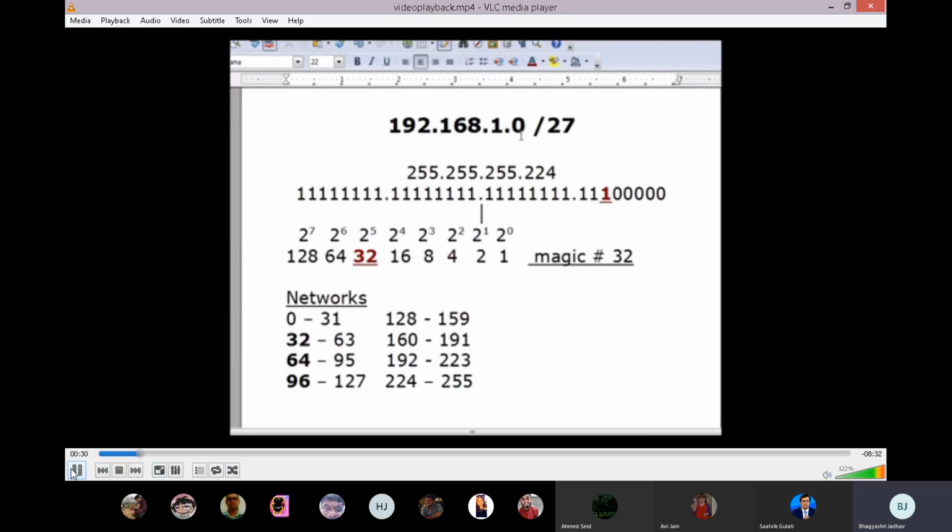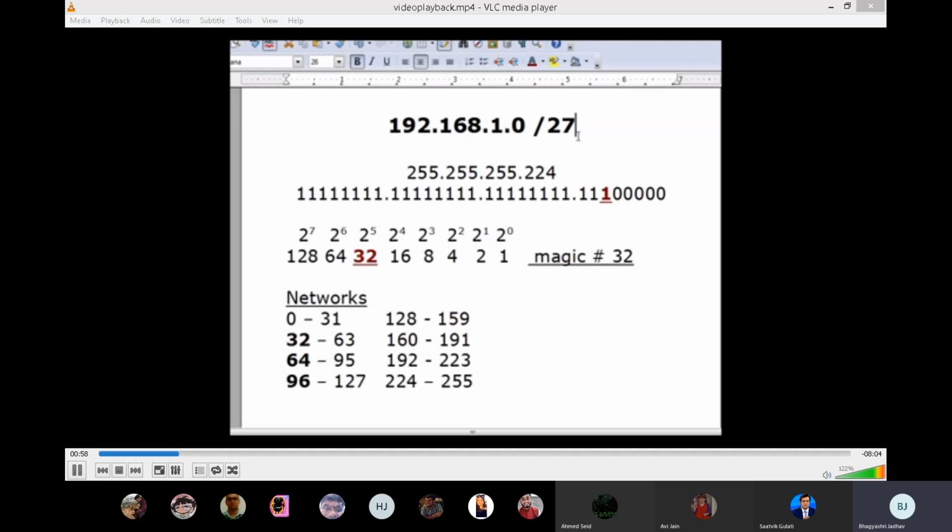192.168.1.0, but we're going to subnet it with a /27 subnet mask, meaning we're going to divide this normally one network of this 192.168.1 network, which would normally be /24, which would be one network with 256 hosts, 254 usable hosts, and we're going to break this network up into multiple networks and subnet it, in other words.